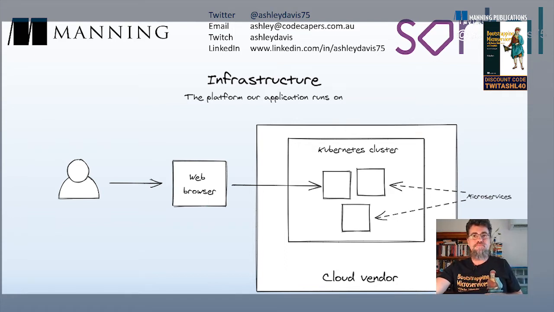It doesn't really matter. So the infrastructure in this example is running on a Kubernetes cluster, and that is the computing platform that I use in production. And it's what I'm talking about today, obviously. In the first part of this talk, like I said, you can watch that on YouTube. We showed how to build the Kubernetes cluster, so I'm not covering that today. We just assume that we've got a Kubernetes cluster ready to use. And what we're looking into today is how to put those microservices in place in the cluster.